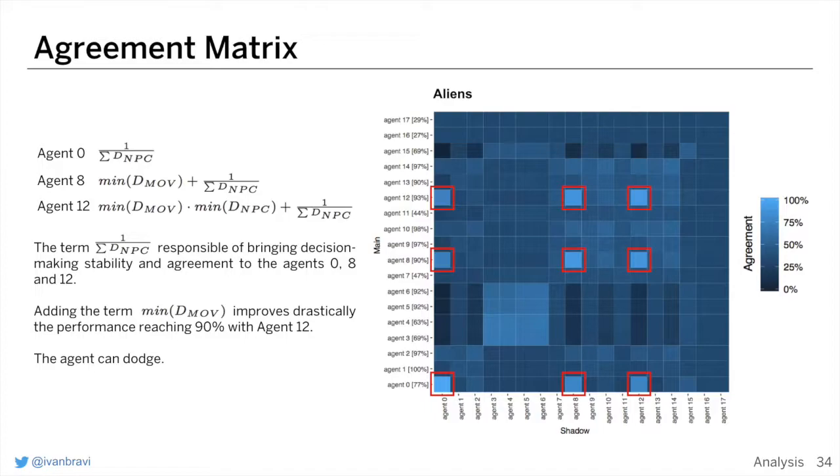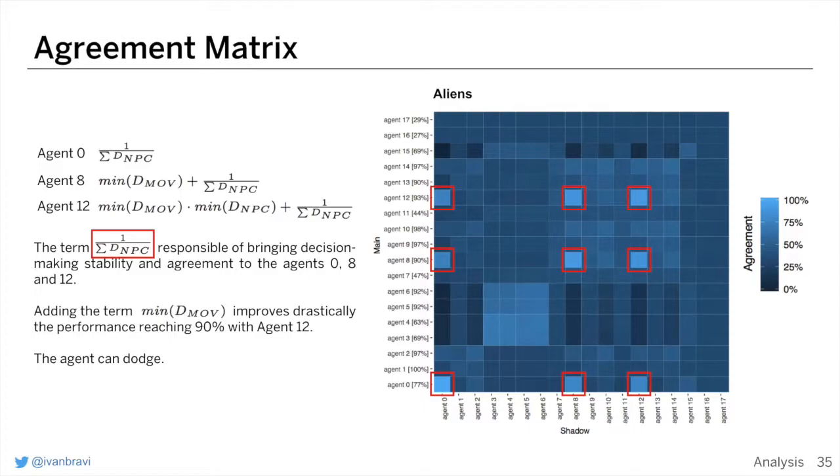Let's pick this example. We notice the term in agent 0 is common also to agents 8 and 12. This term brings some interesting consistency in the decision making. Maximizing it means reducing the sum of the distances from the NPCs, which are the aliens. What's the best way of doing so? Well, it's killing the aliens.